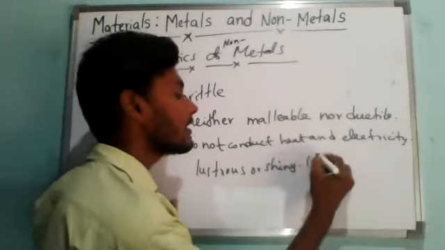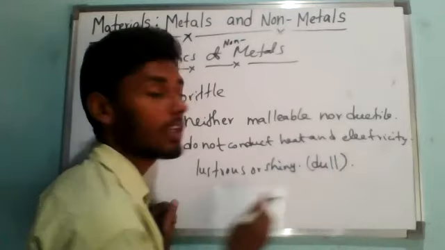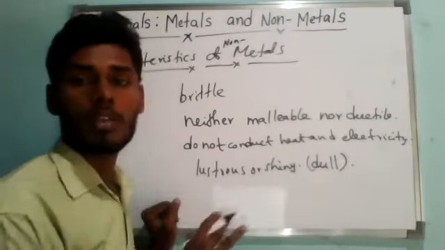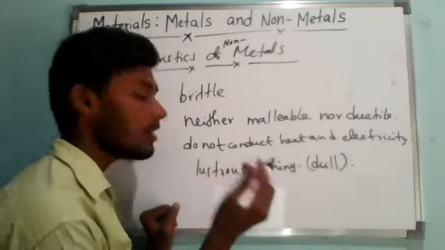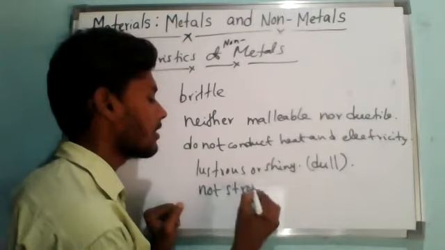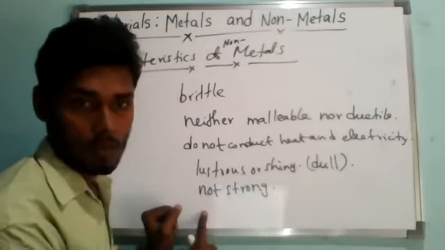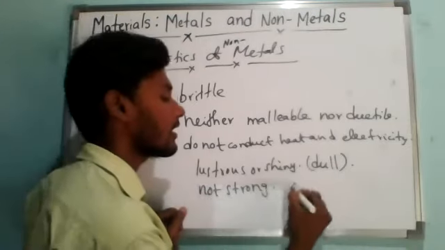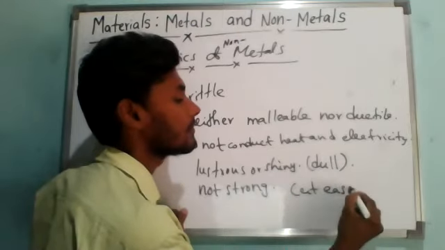They are very dull in appearance. Solid non-metals are usually not strong, so we can cut them easily.